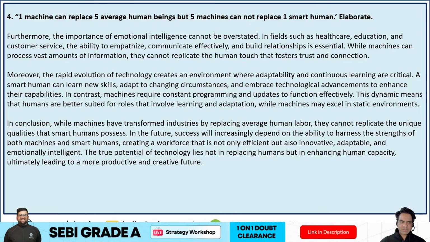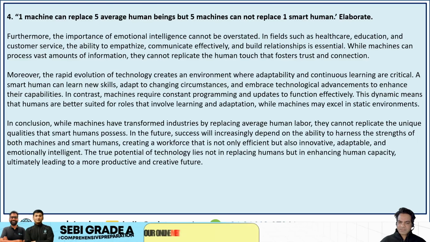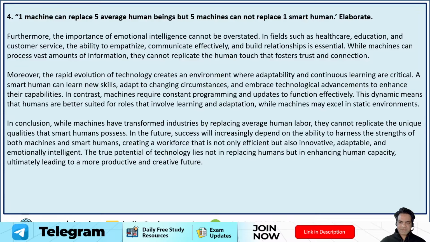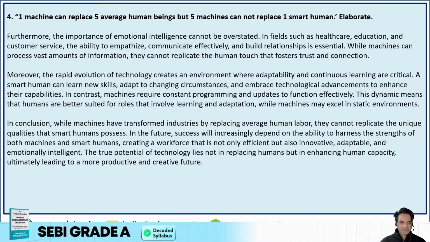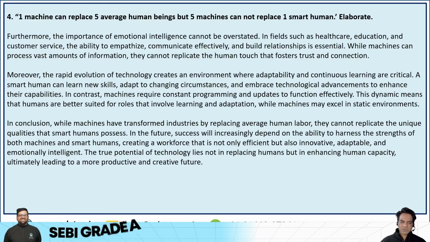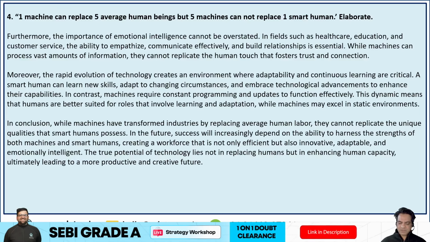So, in conclusion, while machines have transformed industries, there should be a balanced answer, guys, a diplomatic answer in the end. So, while machines have transformed industries by replacing average human labor, they cannot replicate the unique qualities that smart humans possess. In the future, success will increasingly depend on the ability to harness the strengths of both machines and smart humans, creating a workforce that is not only efficient but also innovative, adaptable, and emotionally intelligent. The true potential of technology lies not in replacing humans but in enhancing human capacity, ultimately leading to a more productive and creative future.